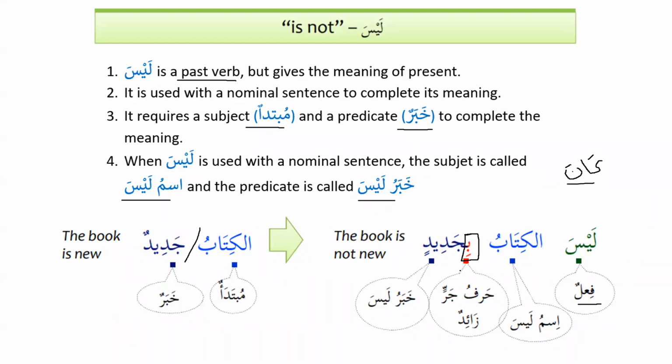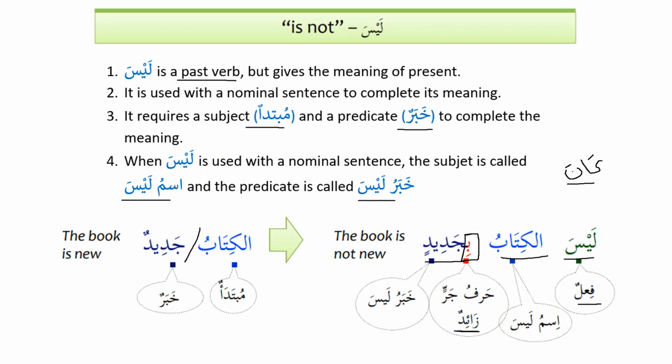But when we talk about the Quran, we know that there is nothing that is zaid or extra in the Quran in the grammatical sense. So in the Quran, it is called harfu tawkidin. It is used for the purpose of emphasis. So whenever you see laysa, and after laysa we have ismu laysa and khabaru laysa, if there is harf jar ba connected to it, that means it is harf tawkid, used for the purpose of emphasis and not to say harfu jarrin zaidun.